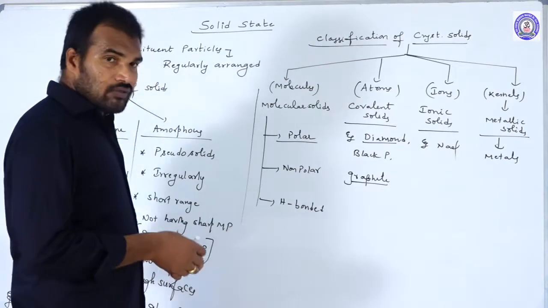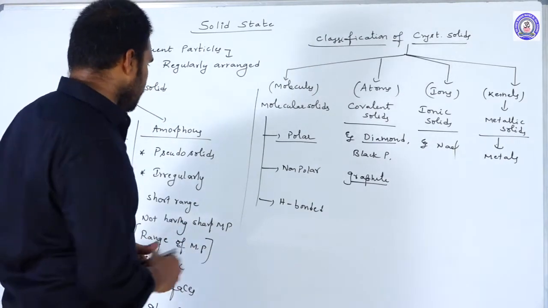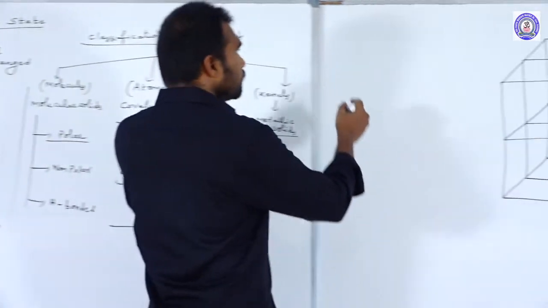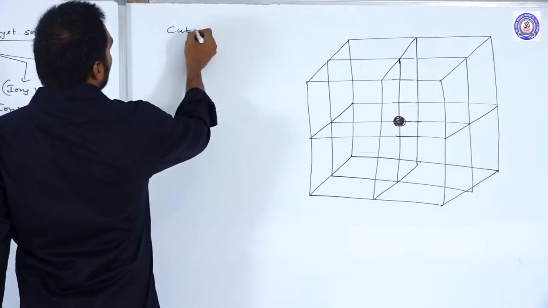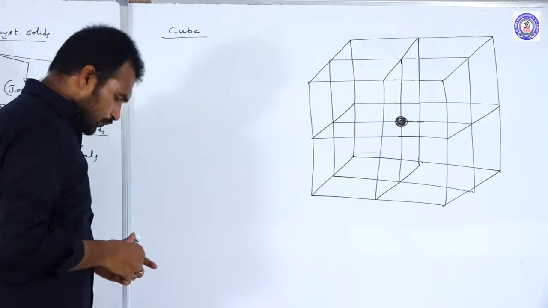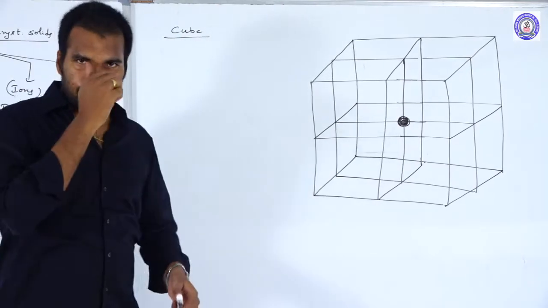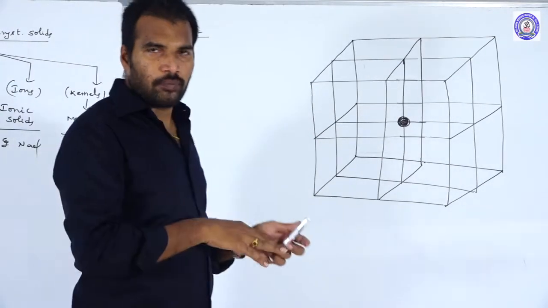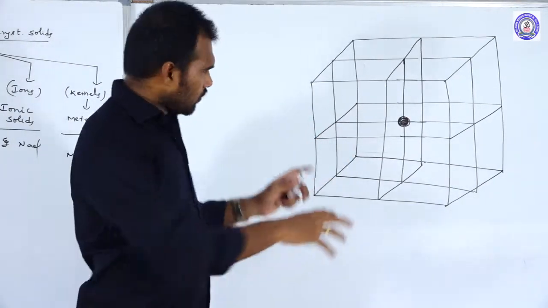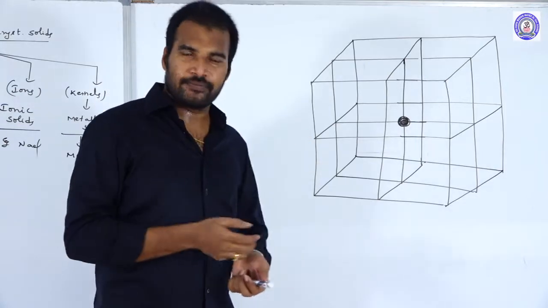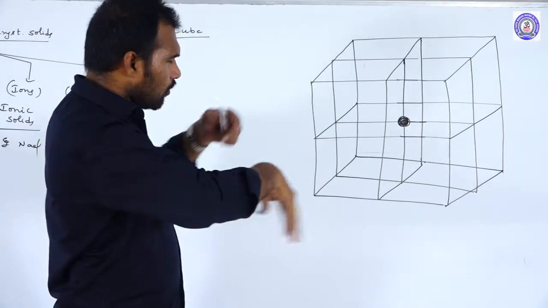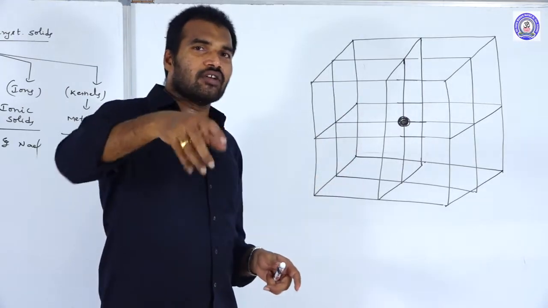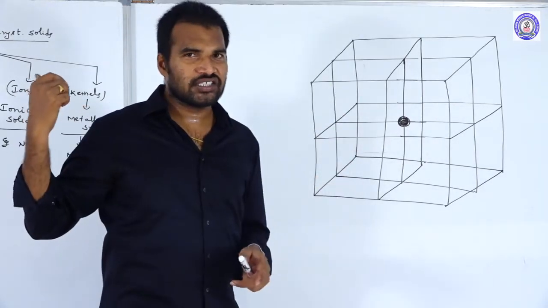Now let us move to the next concept, that is the cube. Before we go ahead, we should know the parameters of a cube. In a cube, how many corners, edges and so on. So the parameters of a cube you should be clear about. And also before we go further, we should be clear about some terms required to understand the solid state.